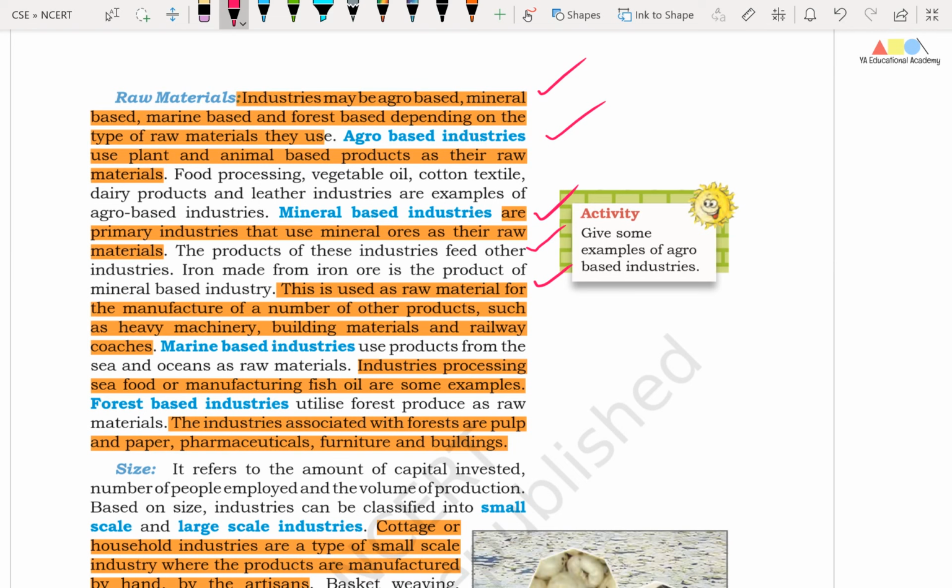Friends, this is used as raw material for the manufacture of a number of other products such as heavy machinery, building materials, and railway coaches. Friends, marine based industries use products from the sea and oceans as raw materials. Similarly, friends, industries processing seafood or manufacturing fish oil are some examples. Okay, friends, forest based industries utilize forest produce as raw materials. Friends, these industries associated with forests are pulp and paper, pharmaceuticals, furniture, and buildings.